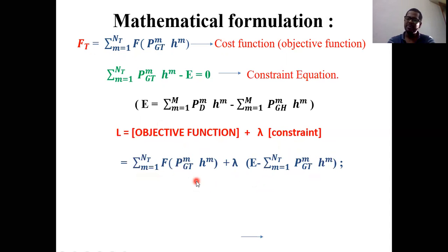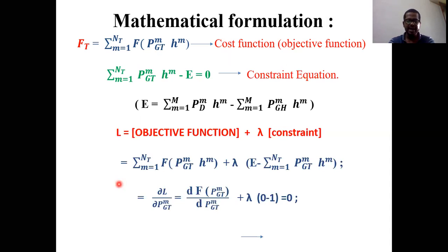Then after that, what happens? We need to apply Kuhn-Tucker conditions. So what is the meaning of Kuhn-Tucker conditions? We need to take the partial differentiation with respect to the variable parameter. Here the variable parameter is nothing but PGTM. So when you take that, you will get: dou L by dou PGTM equals df of PGTM divided by dPGTM plus.